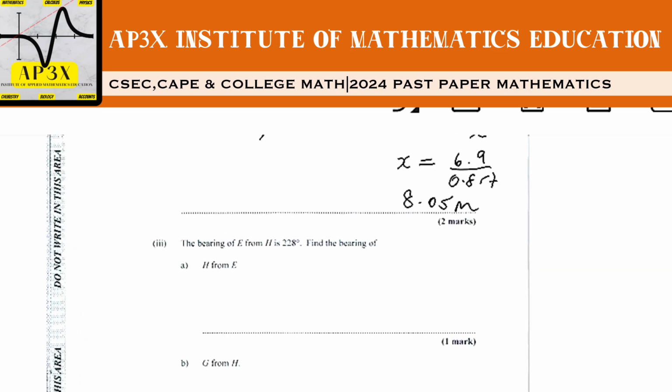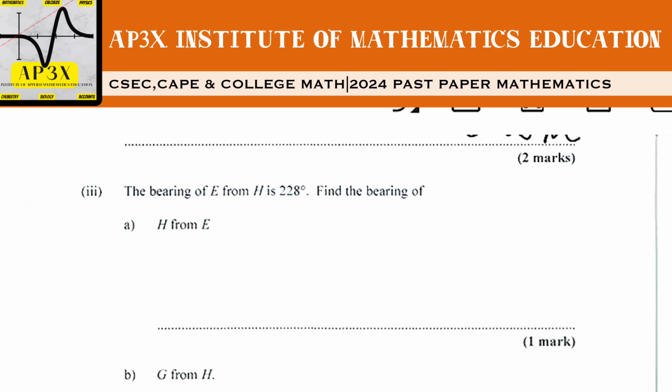Okay, now we're looking at finding the bearing of E from F. Remember that a bearing is measured in a clockwise direction. So we need to draw a north line at H, and then follow the angle in a clockwise direction until we meet the line leading us to E.